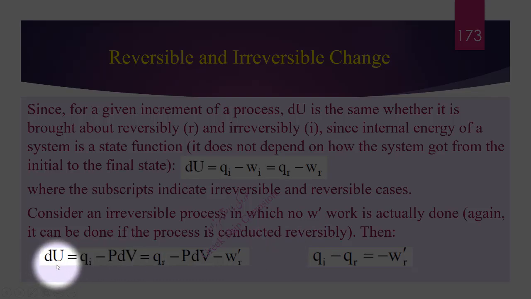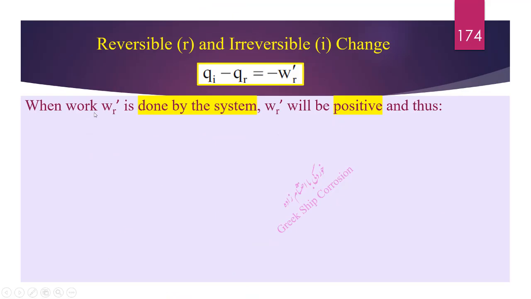Then, an incremental change in the internal energy is equal to Qi minus P times the volume change, which is equal to Qr minus P times the volume change minus W prime R, or Qi minus Qr is equal to the negative of W prime R. When work W prime R is done by the system, W prime R will be positive and thus Qr is greater than Qi.